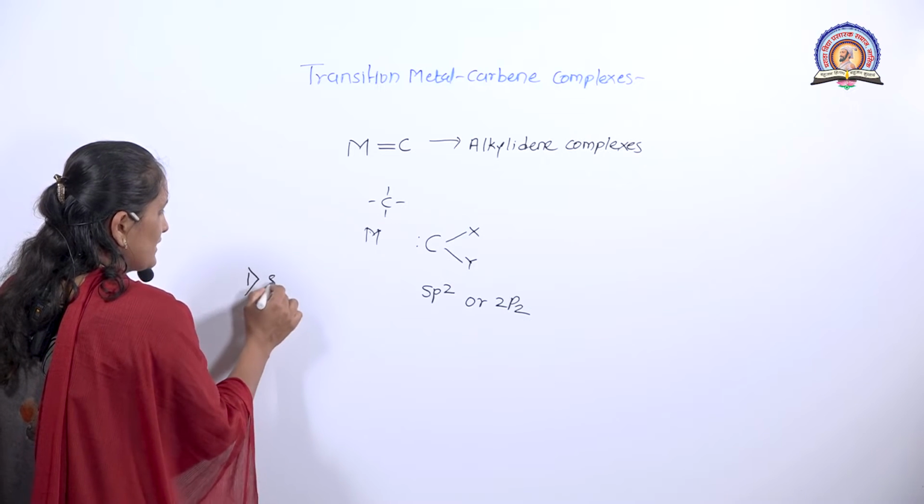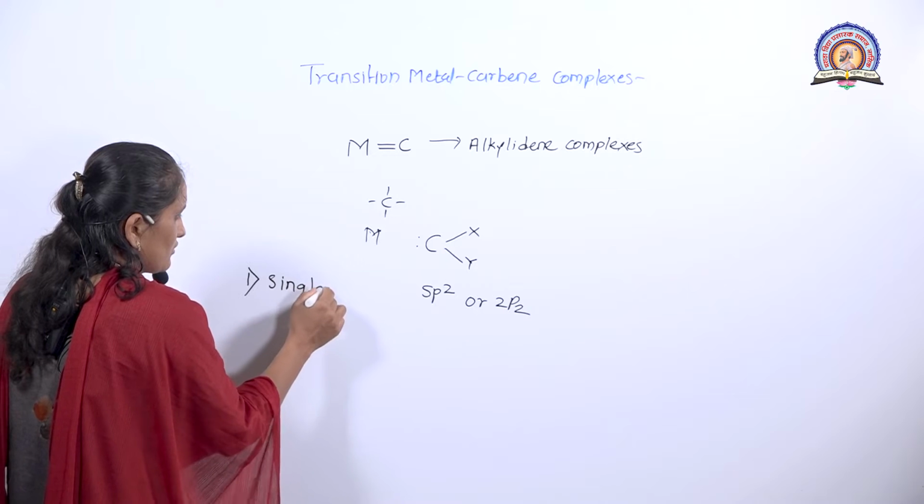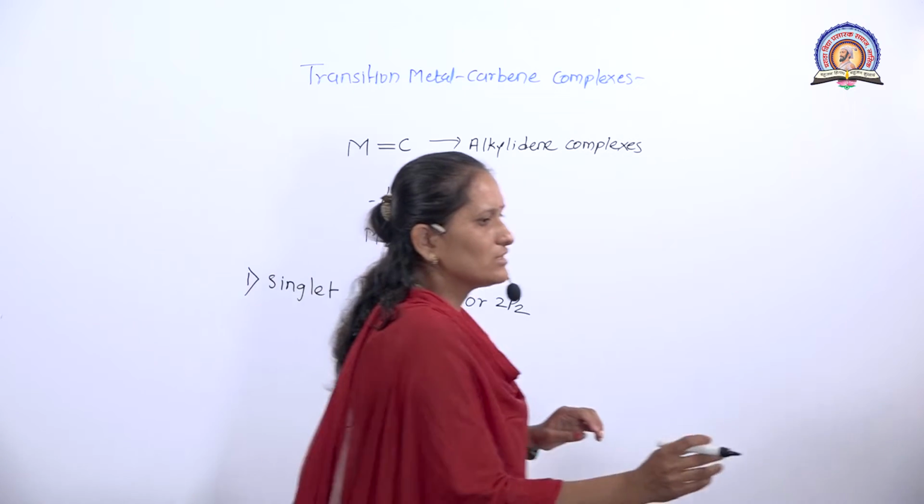that is singlet carbene and the second one is triplet carbene.